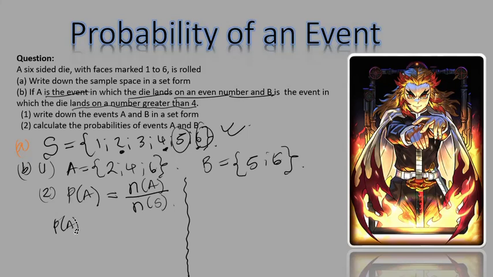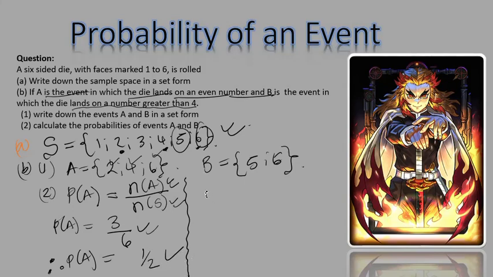Now you're going to say the probability of A is equal to how many items are in A. A has 1, 2, 3 items. So it's 3 all over, what's in the sample space? Sample space has 6 values. Here they are, 6 values. So I write 6 here. Now, this probability as a simplified version. Remember, probability must always end with a simplified version. What is 3 over 6 in simplified form? That is 1 over 2. There. Done with event A.